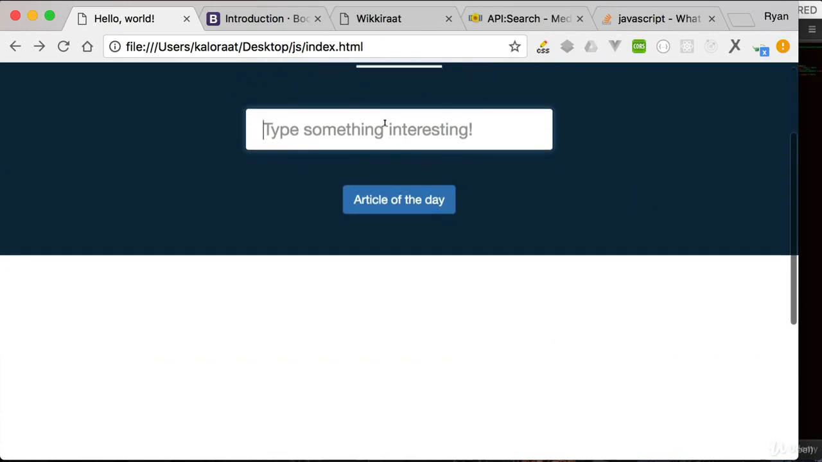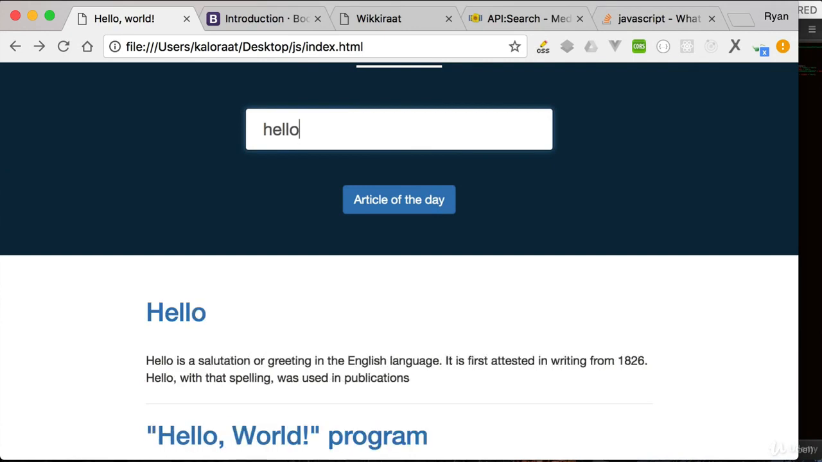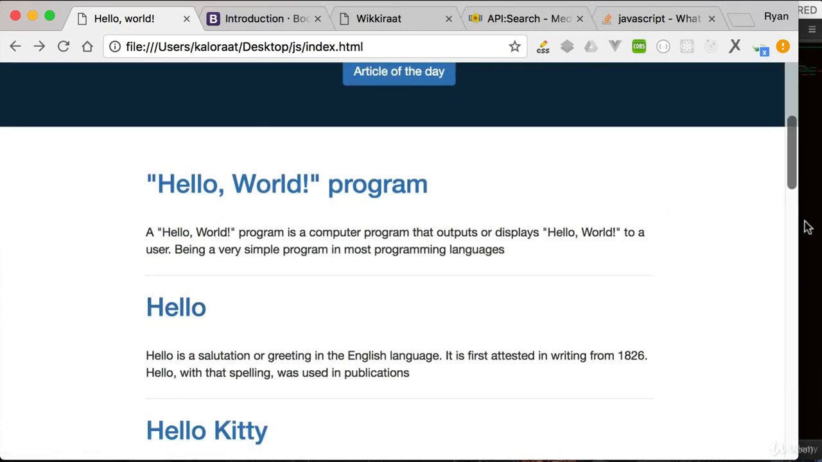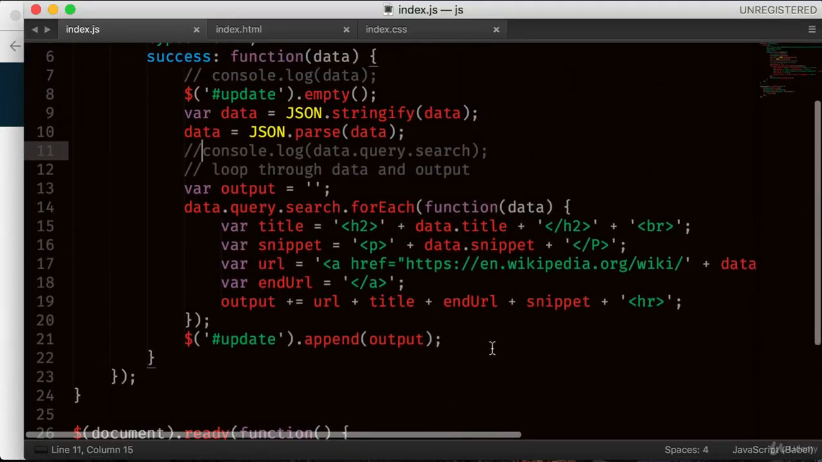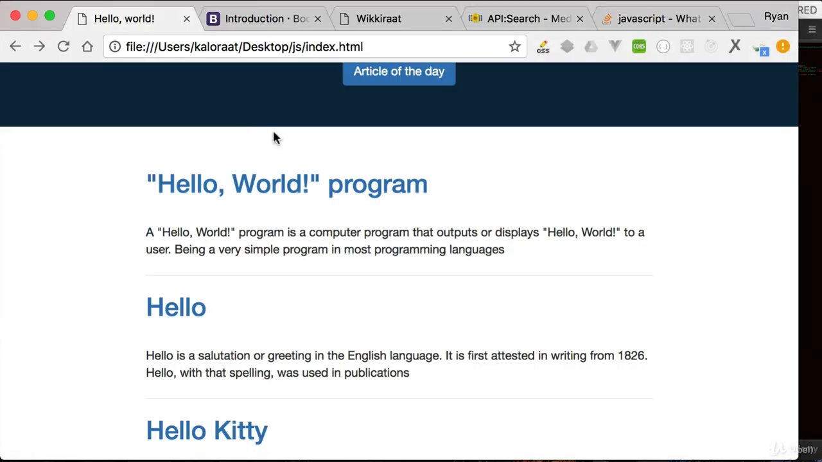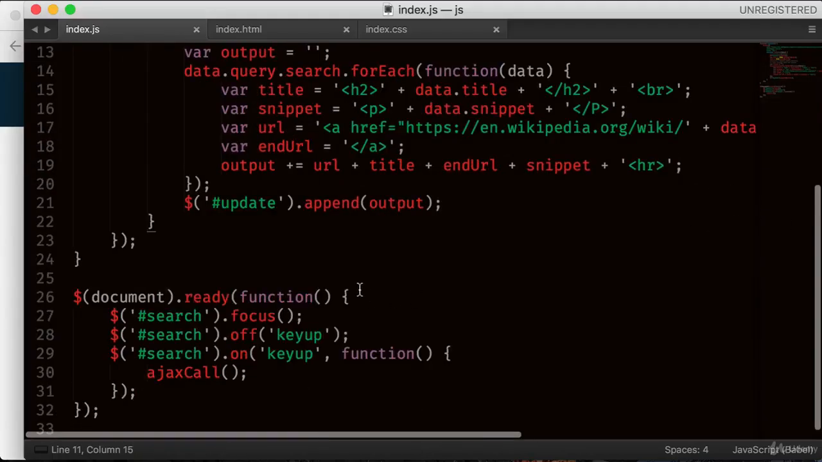So if you get rid of this one and refresh, we can see the live result here. For example, Hello. Beautiful, right? How cool is that? So this is the core feature we added, and as a result we can see the live results straight from Wikipedia.